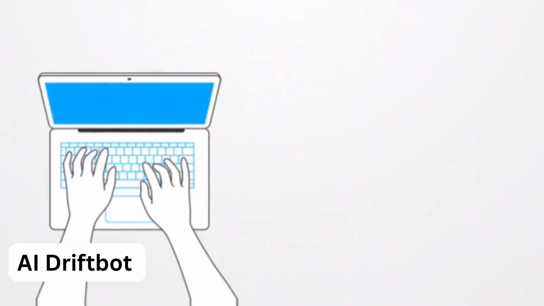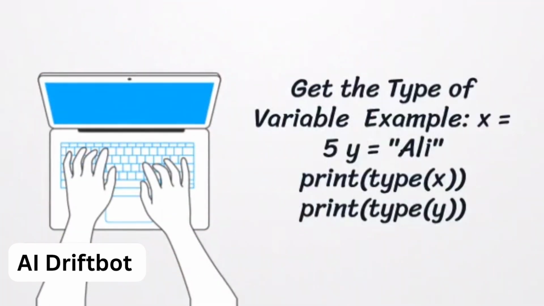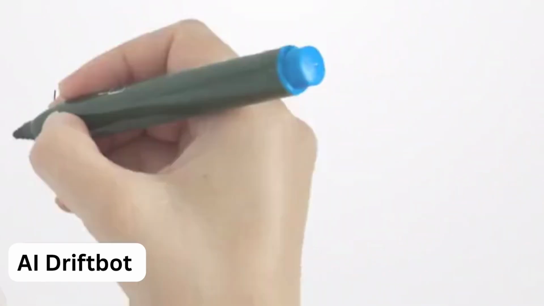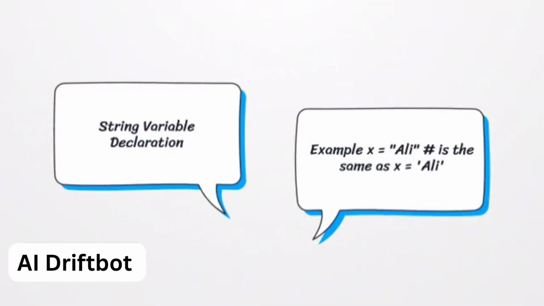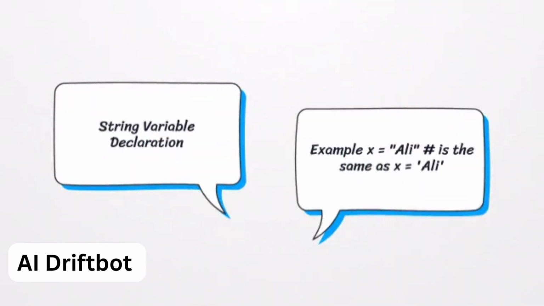You can check a variable's type using the type function. For example, type(x) will return the type of x. String variables can use single or double quotes interchangeably. Both x equals 'Ali' and x equals "Ali" are valid.